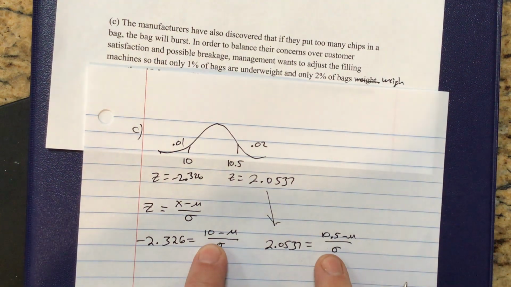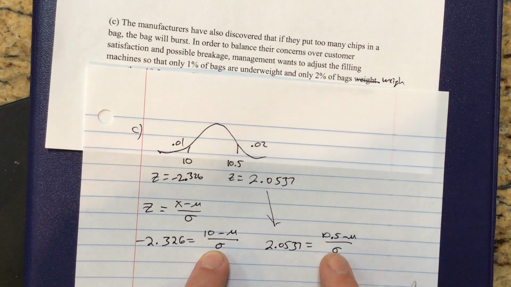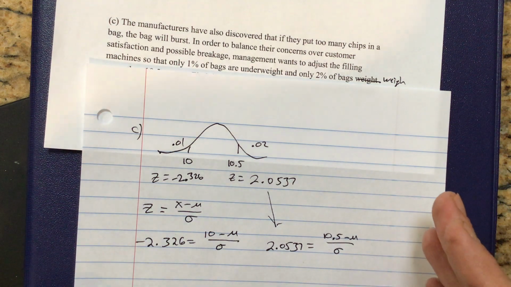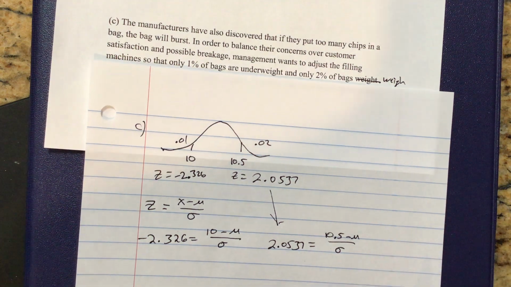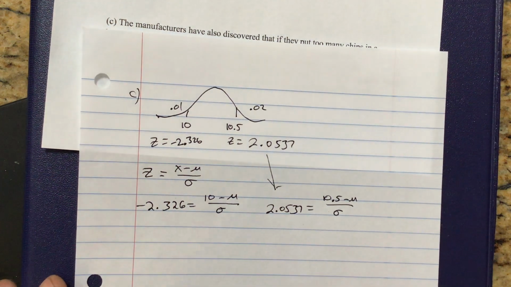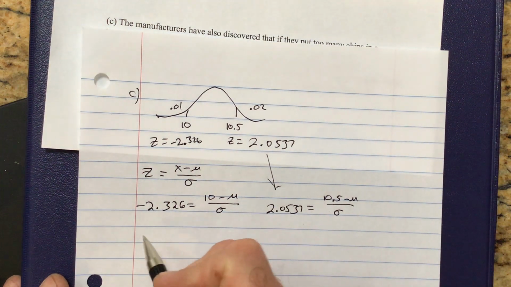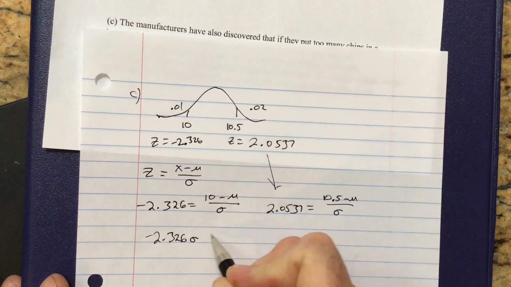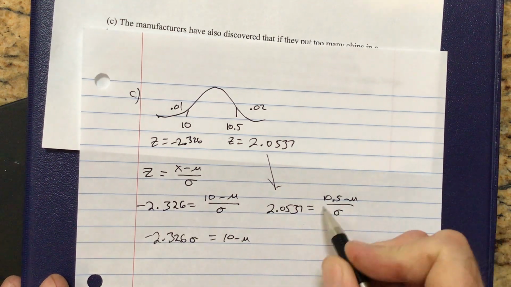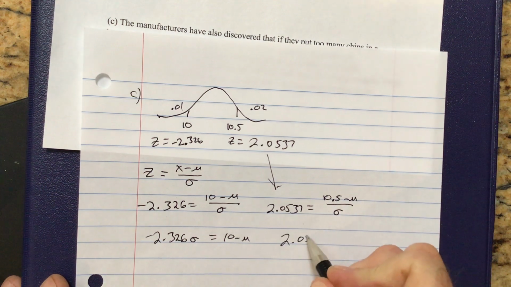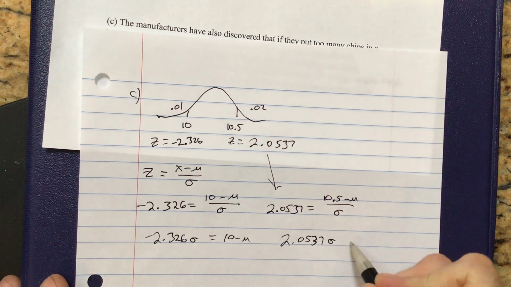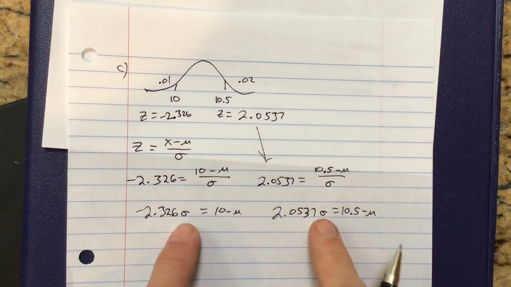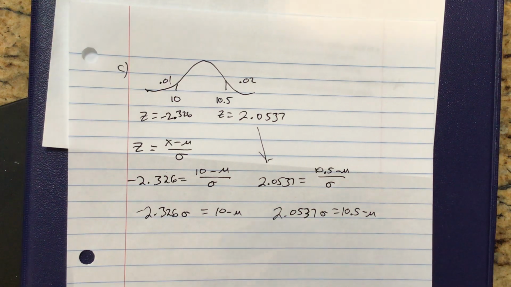And now I have two equations with the same two unknowns. So solve either one and use substitution, or I guess you could use elimination, right? That works too, your choice. So solving this, let's see, negative 2.326 sigma equals 10 minus mu. This one is 2.0537 sigma equals 10.5 minus mu, right? And then you could, I guess, line those up and do elimination.